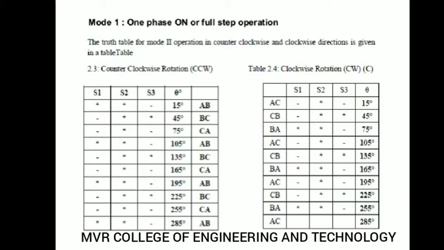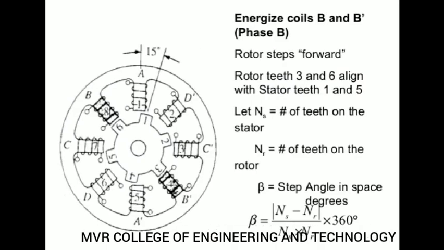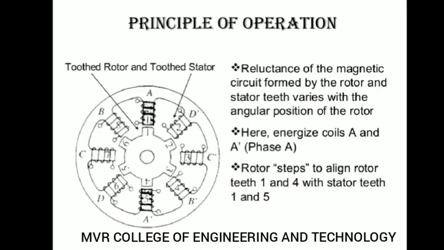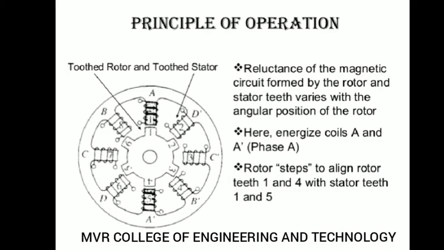Let us see the mode 1 operation. Mode 1 is only one phase on for the full step. In order to get full step operation, you turn on only one phase. You may ask, why can't we operate both A dash and B dash?